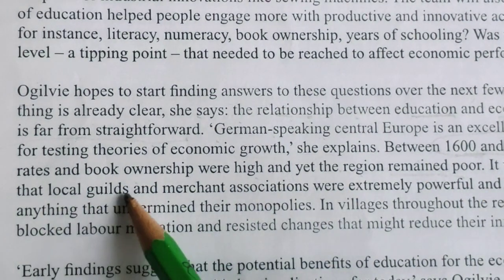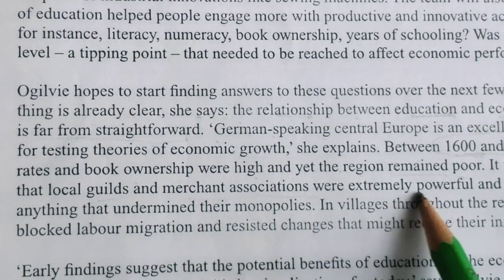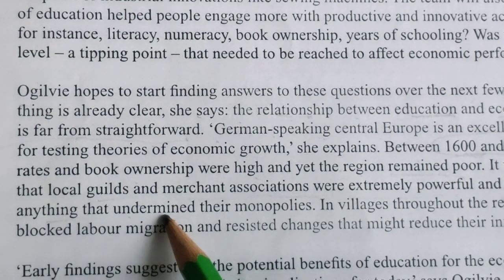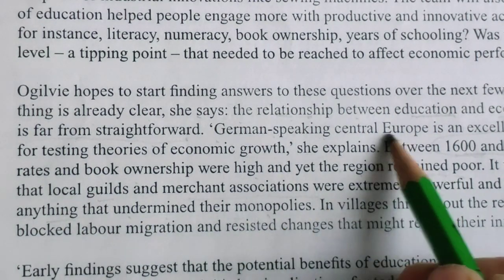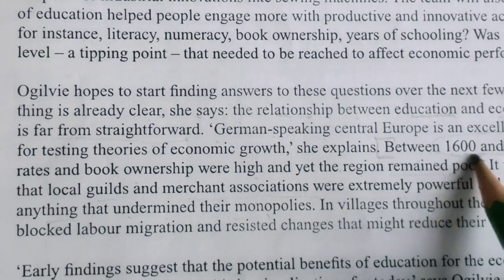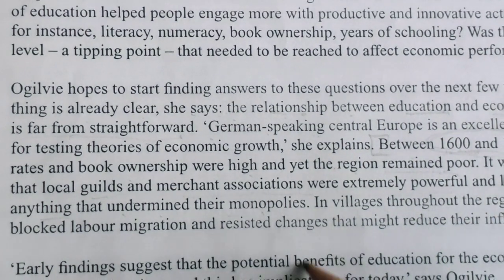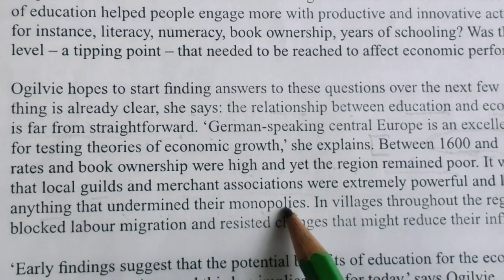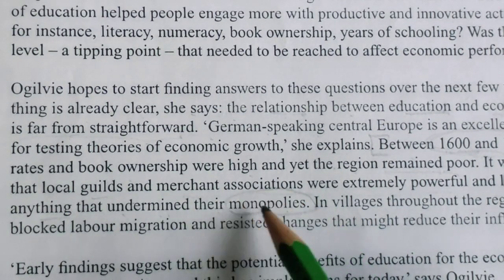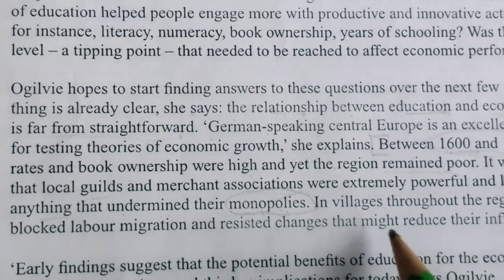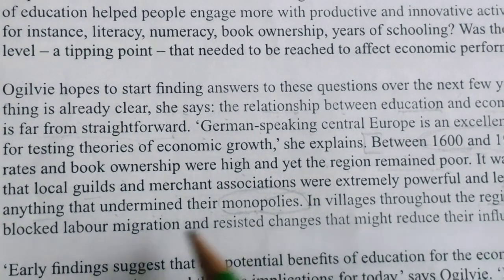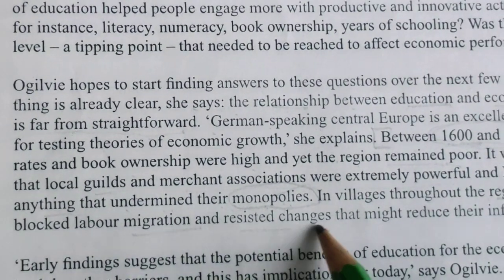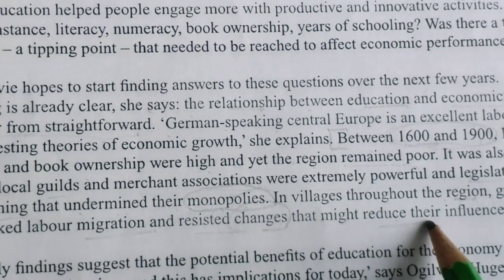It was also the case that local guilds and merchant associations were extremely powerful and legislated against anything that undermined their monopolies. So we need to read from here, because in the question statements they were asking about this. Powerful and legislated against anything that undermined their monopolies. They had a monopoly kind of thing. In villages throughout the region, guilds blocked labor migration and resisted changes that might reduce their influence.